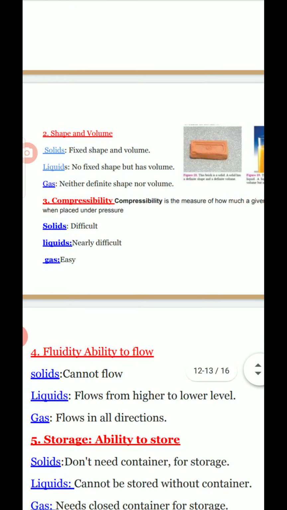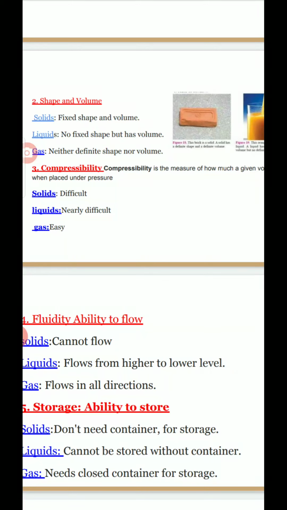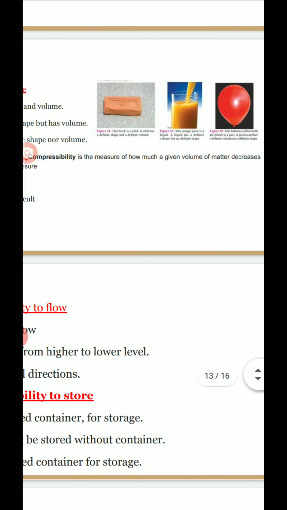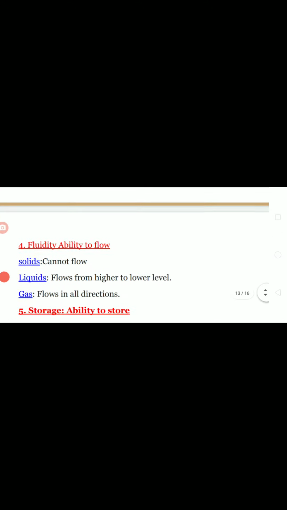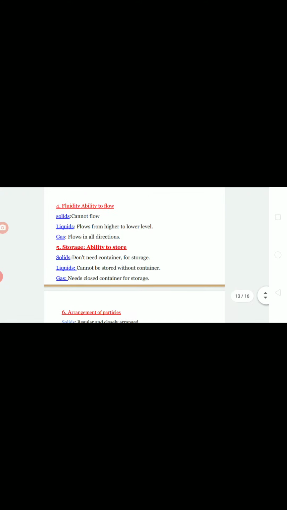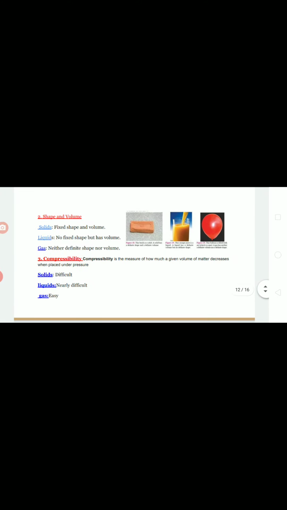Under this heading, we discuss some more points about solids, liquids, and gases. Let us take shape and volume. Generally, solids have fixed shape and volume. Liquids have no shape but have volume. Gases have neither definite shape nor volume. That is a major difference between solids, liquids, and gases. So go through this along with the diagram. If you observe, you can understand very clearly.